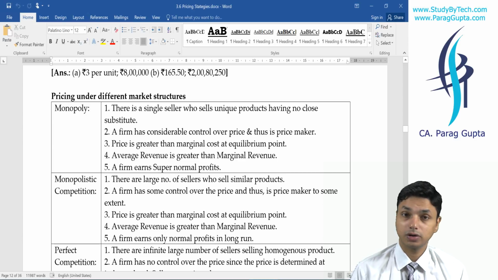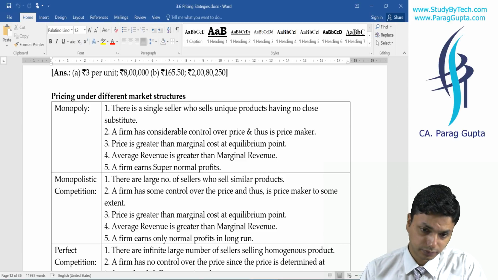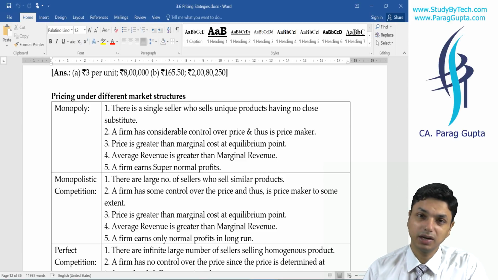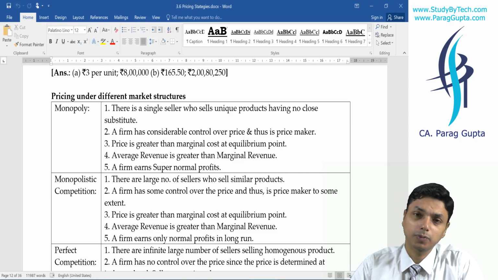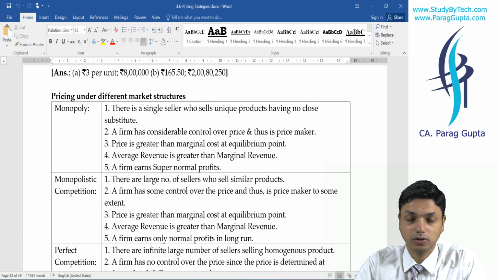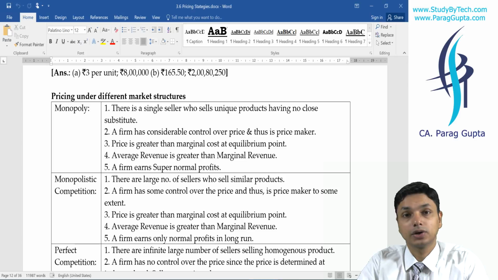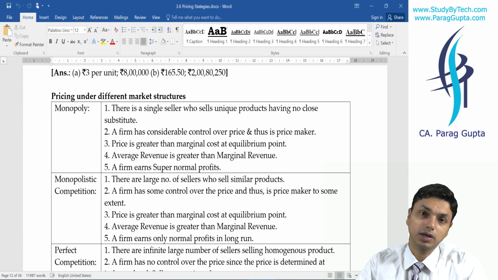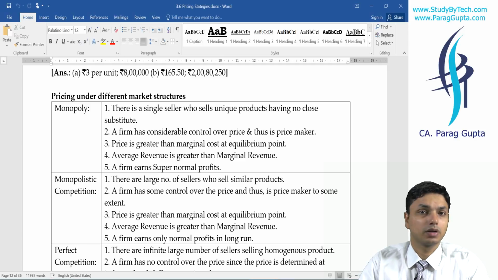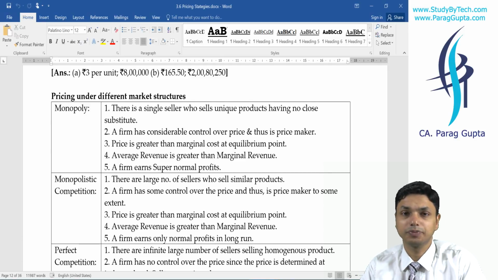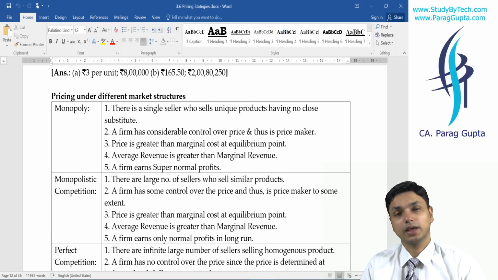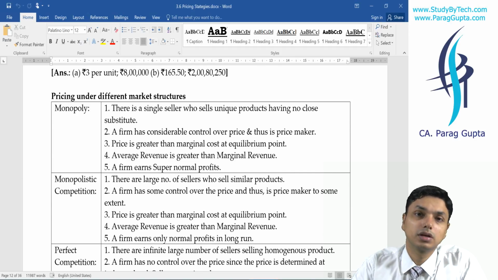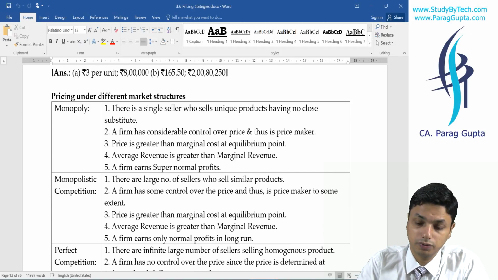Why supernormal profit? There is a difference between profit and normal profit. Normal profit is calculated in economics. It means profit is zero, means here we are taking cost that is inclusive of opportunity cost, and we want to have normal profit of zero. In perfect competition, we will have normal profit as zero. Reason was, whatever others are charging, we are also charging. We are not earning anything extra in long run. Whatever is our opportunity cost will also be a profit in accounting terms in this business. So there will be no extra profit in this business.